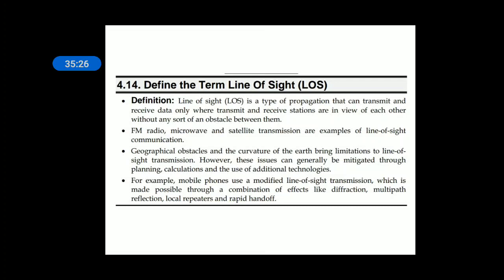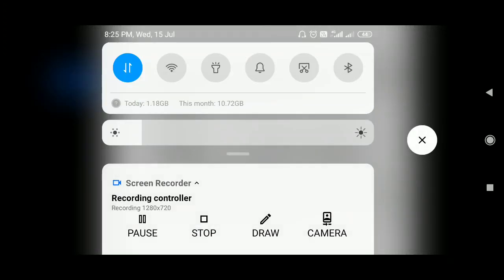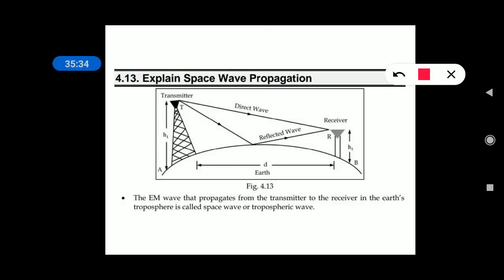Line of sight. When you look at this diagram, there is a transmitter which is installed over the earth, and there is one more receiver which is installed on the same earth. But the range of communication in space wave propagation is less because the transmitter and receiver should be on the same line. When they exceed the earth curvature, the receiver is not on the same line with reference to the transmitter.